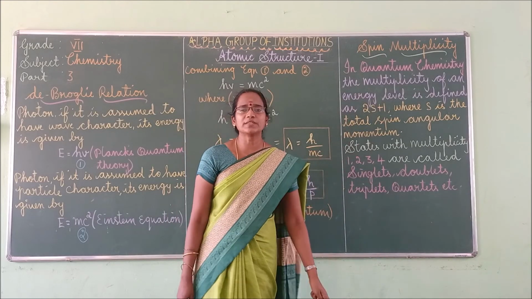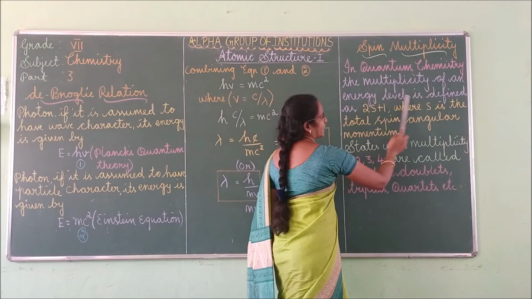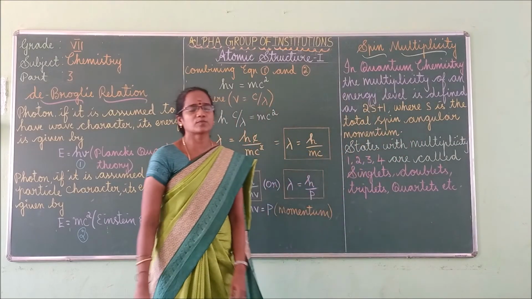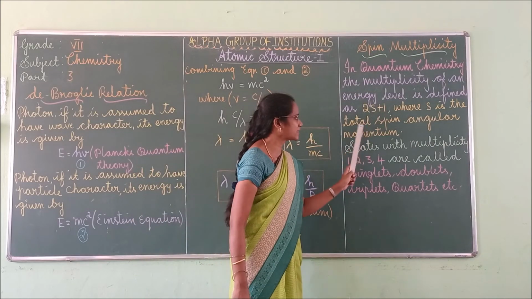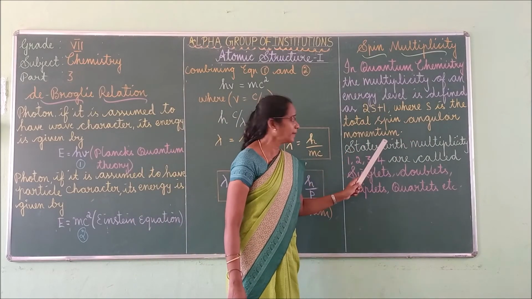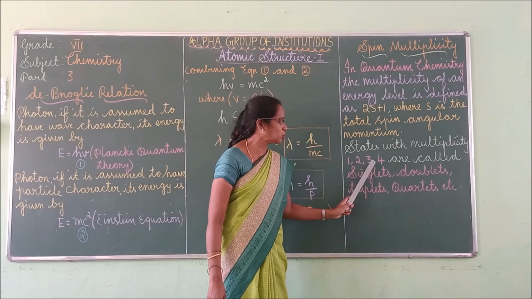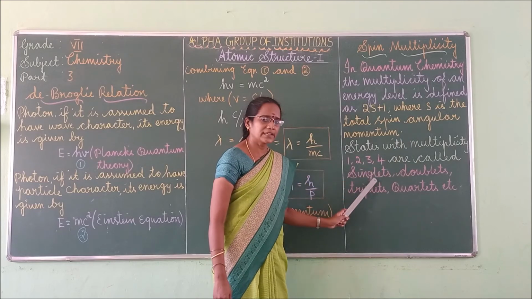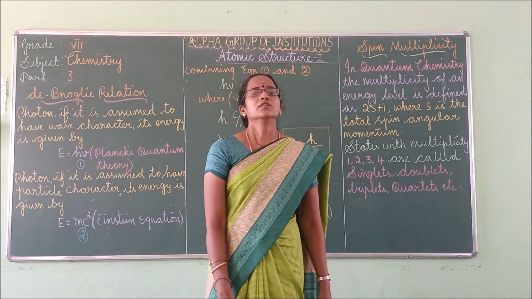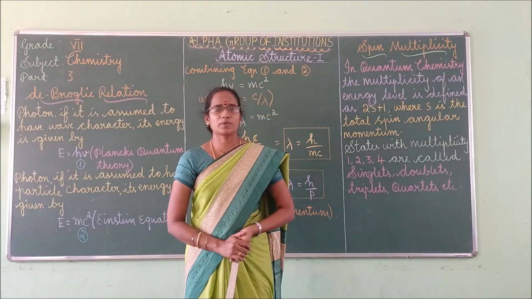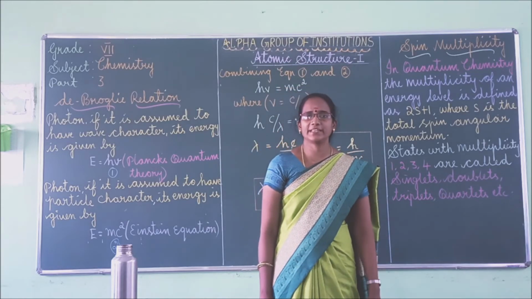So spin multiplicity means in quantum chemistry, the multiplicity of an energy level is defined as 2s plus 1. Then you have to mention what is s. S mentions the total spin, angular momentum, and states with multiplicity 1, 2, 3, and so on are called singlets, doublets, triplets, quartets, etc. So this is the spin multiplicity. Let me move to the activity now.